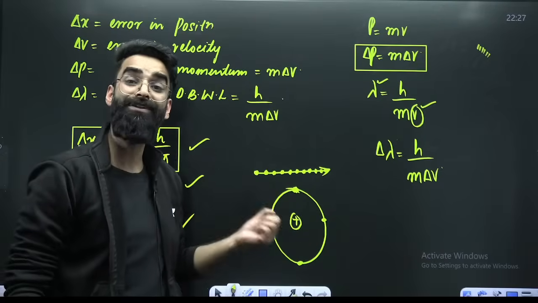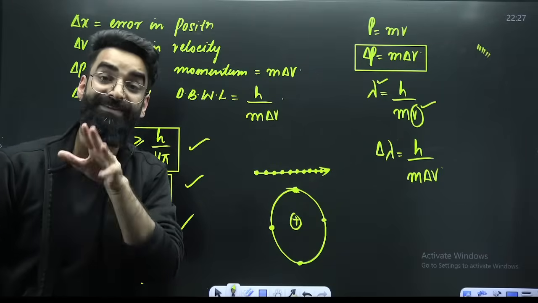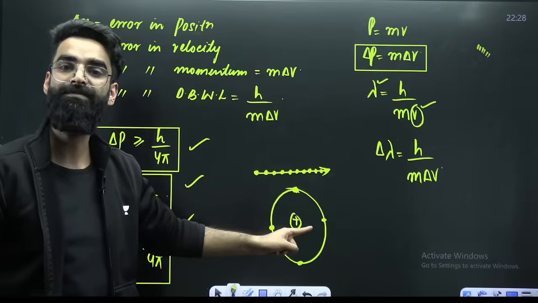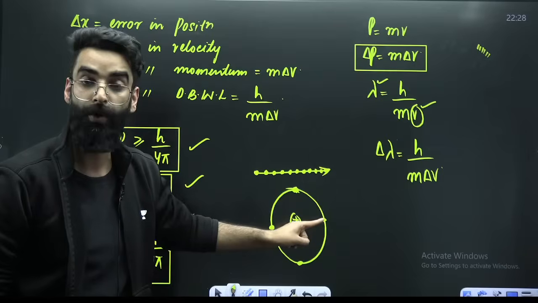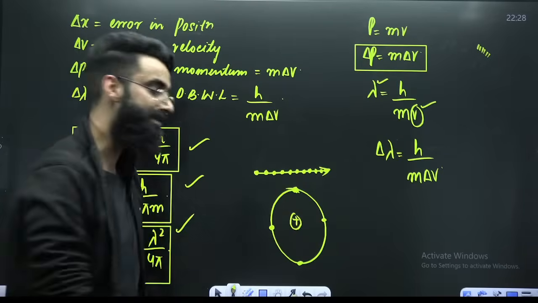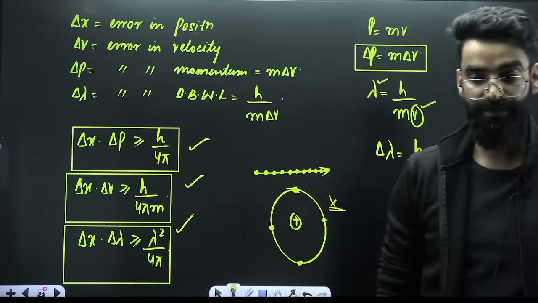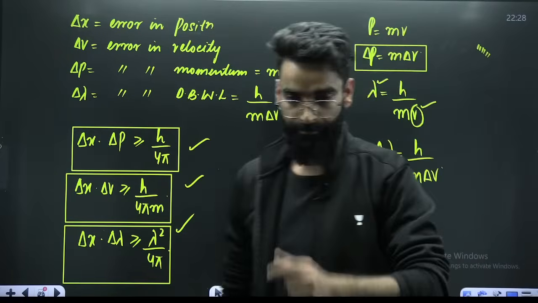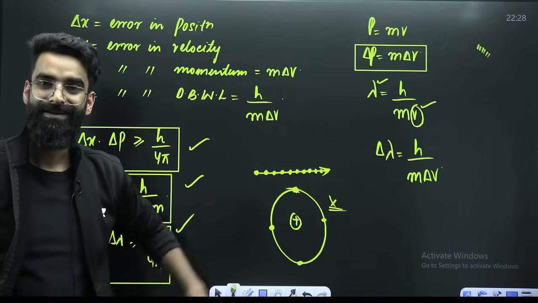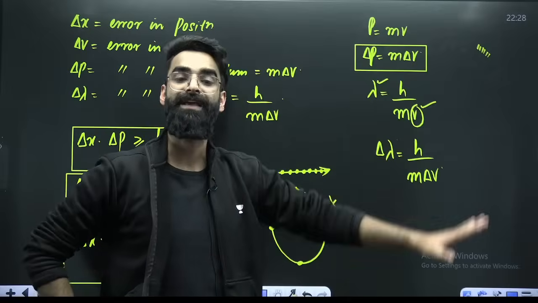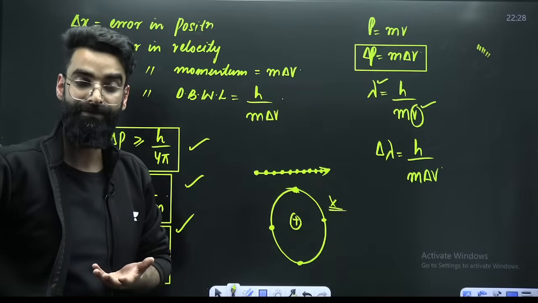But you can only talk about the trajectory if you know the position and momentum simultaneously with 100% accuracy. As per Heisenberg, can you get the position and the momentum of the electron simultaneously with 100% accuracy? No. That is the reason why Bohr's model was not accepted by Heisenberg. Is it clear? This gave rise to the quantum mechanical model.